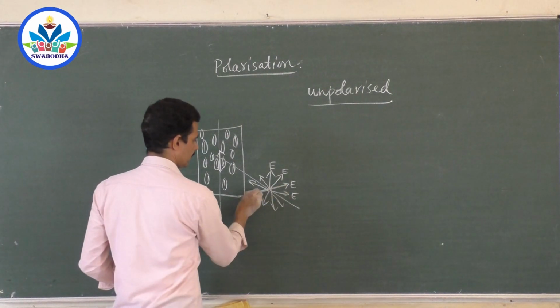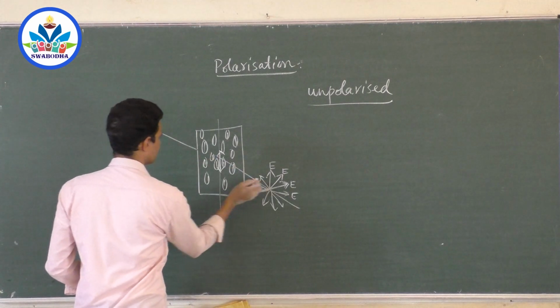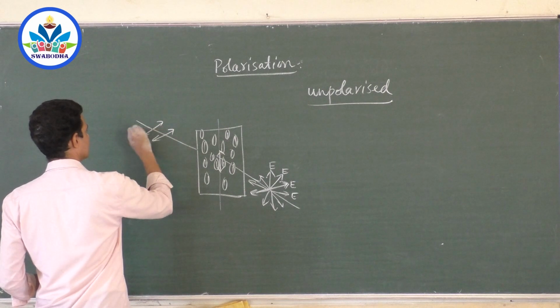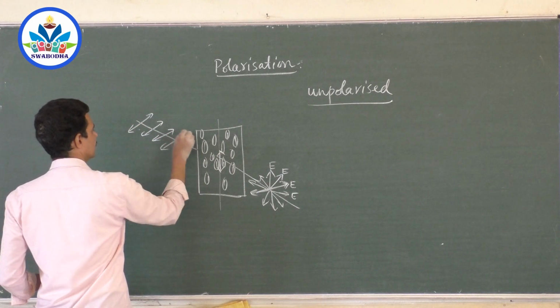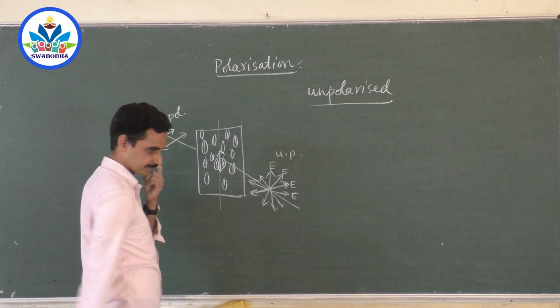Vibrations which are perpendicular to the axis are allowed to pass through. So the light which comes out of this will contain vibrations only in these directions. This is polarized and this is unpolarized.